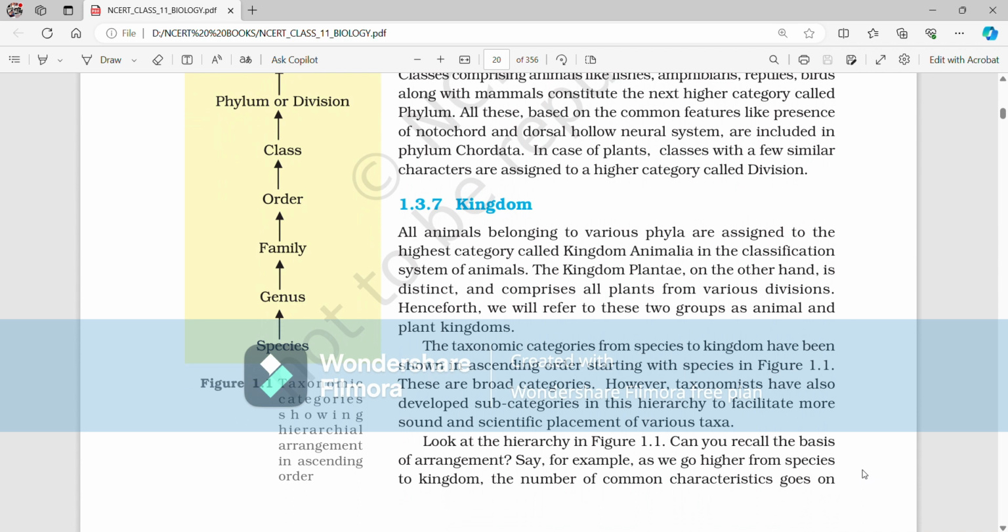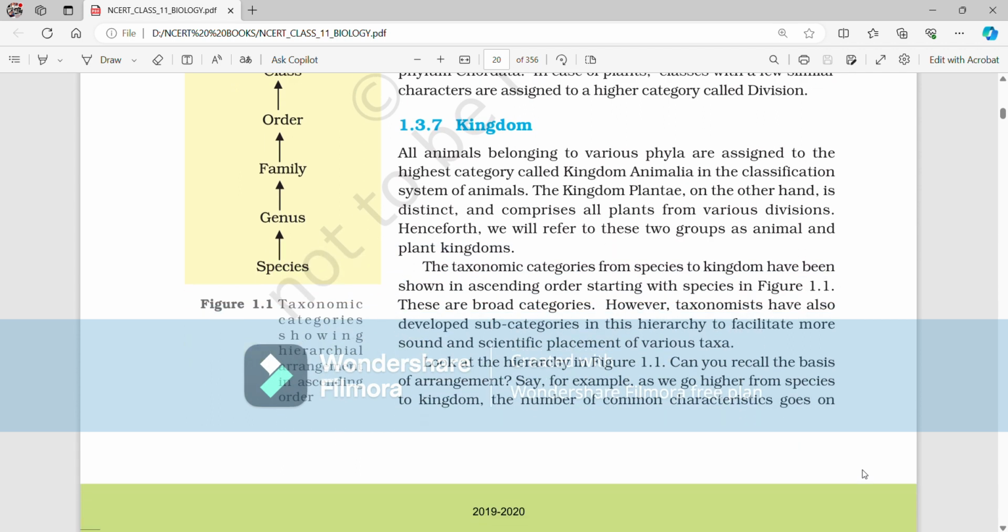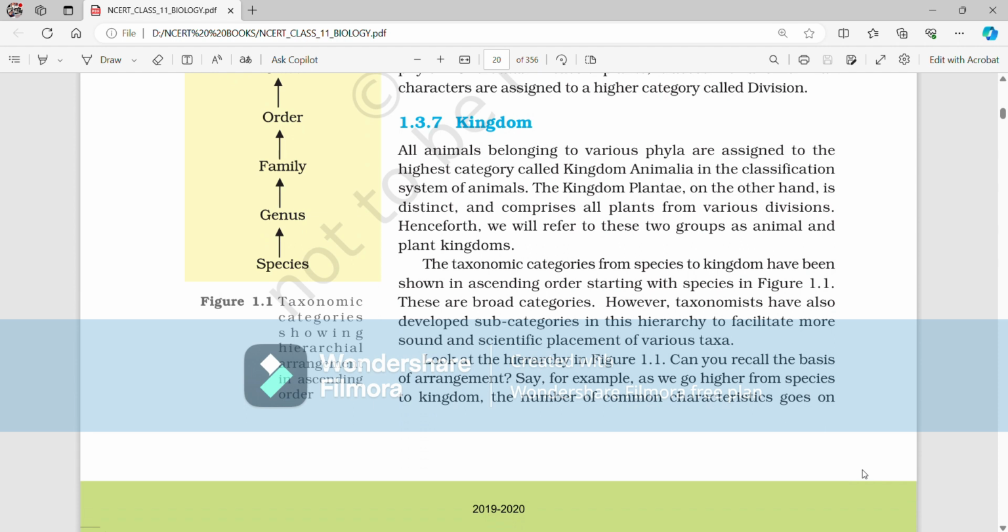These are broad categories. However, taxonomists have also developed subcategories in this hierarchy to facilitate more sound, specific, and scientific placement of various taxa. Look at the hierarchy in figure 1.1. Can you recall the basis of arrangement?